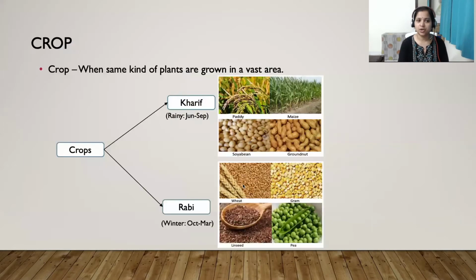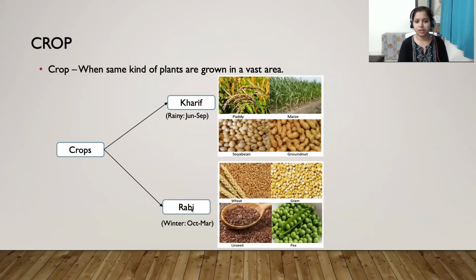Now, what is a crop? A crop is the same kind of plants grown in a vast area. You have already learned there are different kinds of crops. They may be vegetables, cereals, lentils, or any other spices also. But according to the season they grow, they are mostly divided into two types, that is kharif crop and rabi crop. Kharif crop means the crops that are grown in the rainy season, from June to September. For example, paddy, maize, soybean, groundnut, all these are examples of kharif crop.